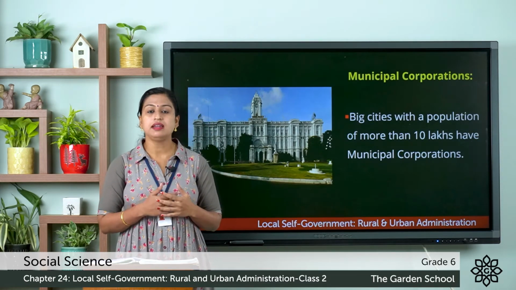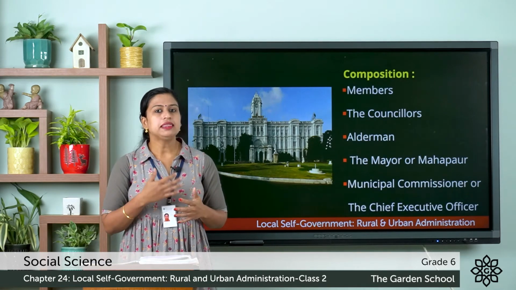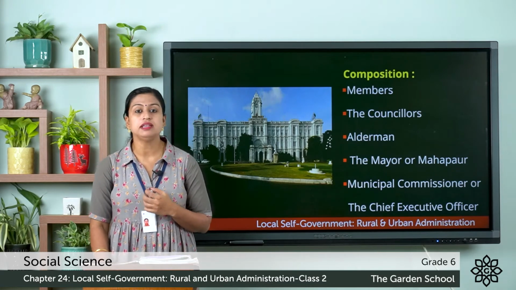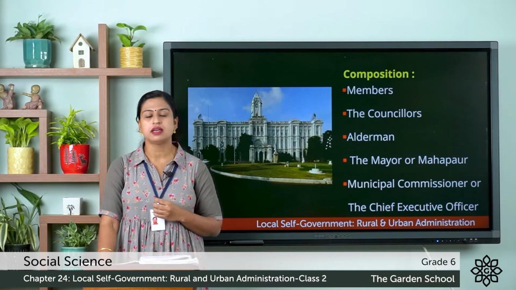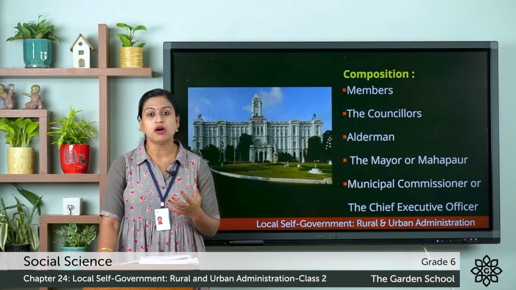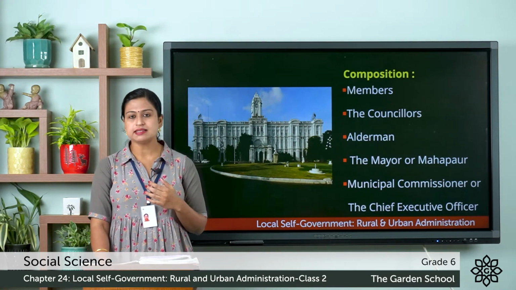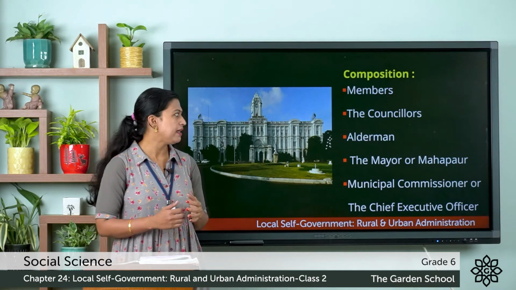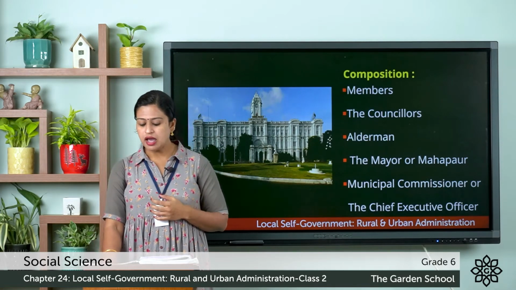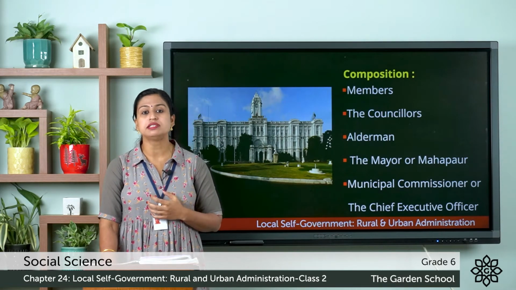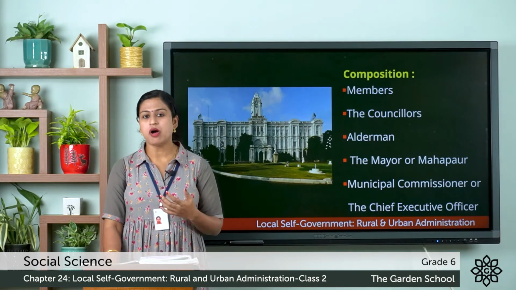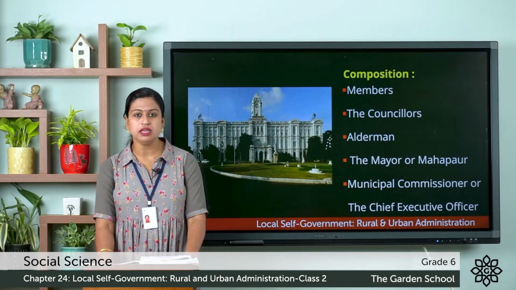Now let's understand its composition. Here, the members of the municipal corporation are elected by the adult citizens of the city for a period of 5 years. And for the purpose of election, the city is divided into many wards, and each ward elects a member to the municipal corporation, and they are known as the councillors. And besides councillors, there are members to support the municipal corporation, and they are known as the aldermen, and they are elected among the respectable citizens of the city.